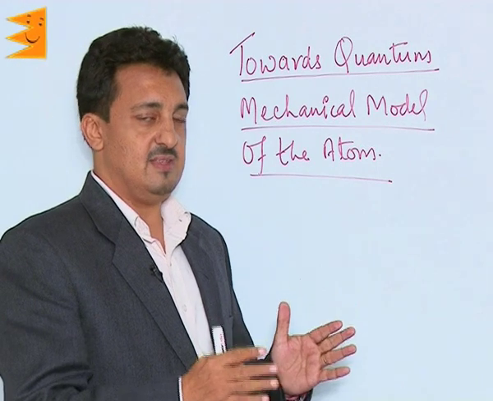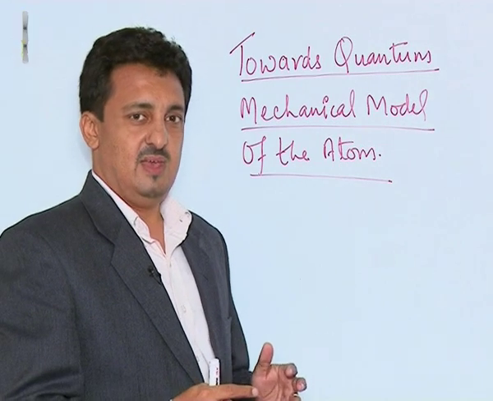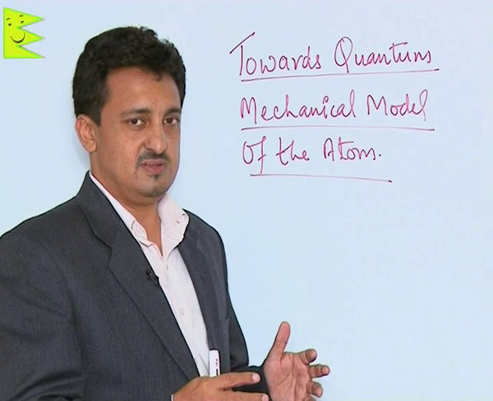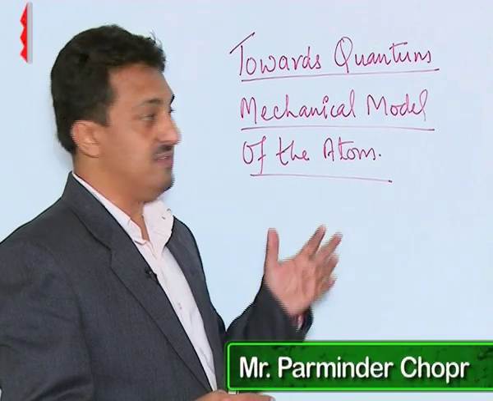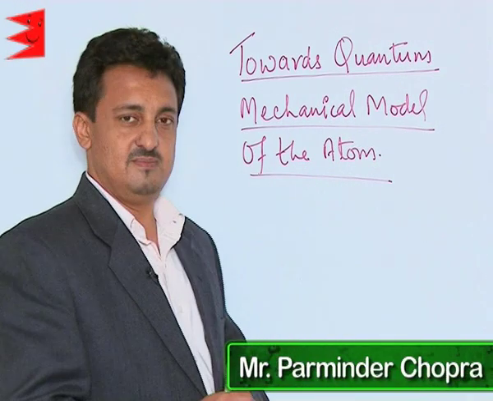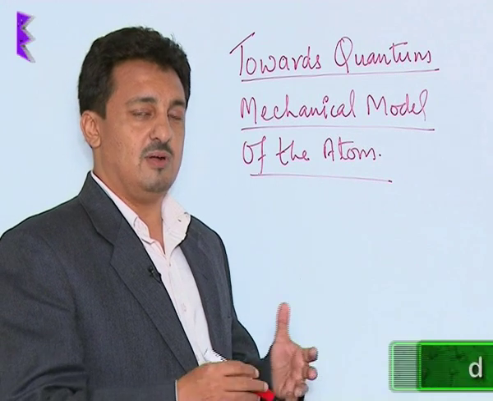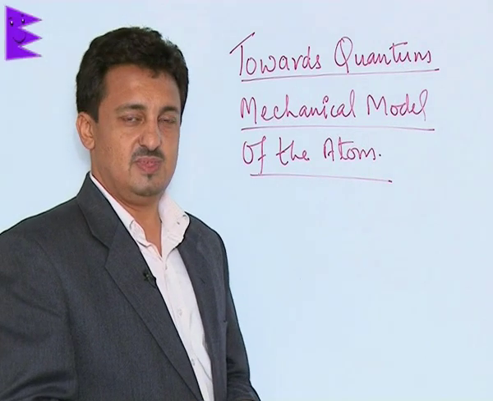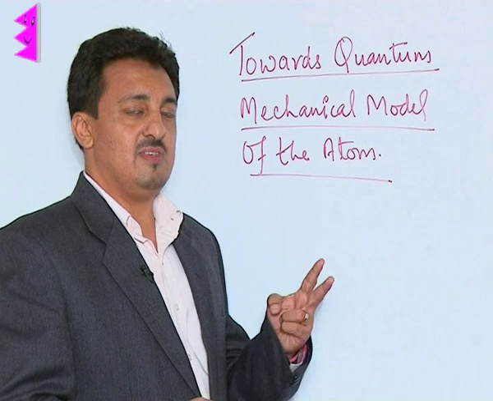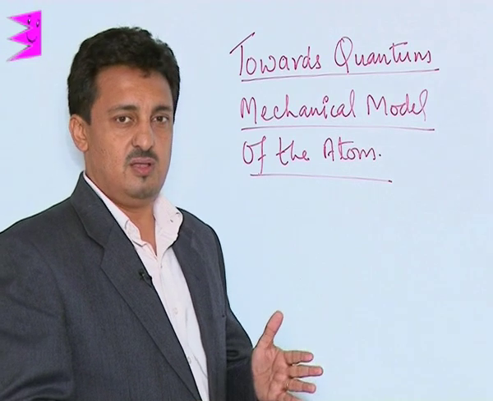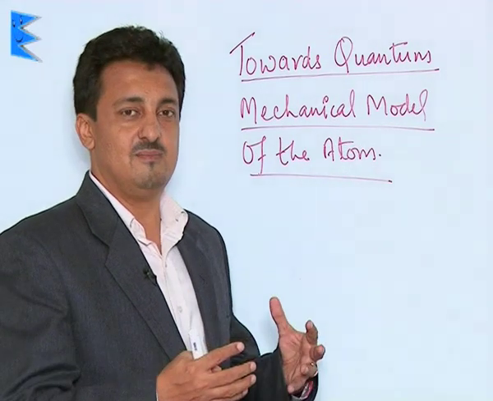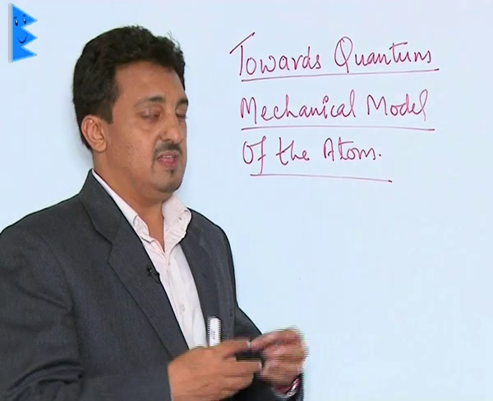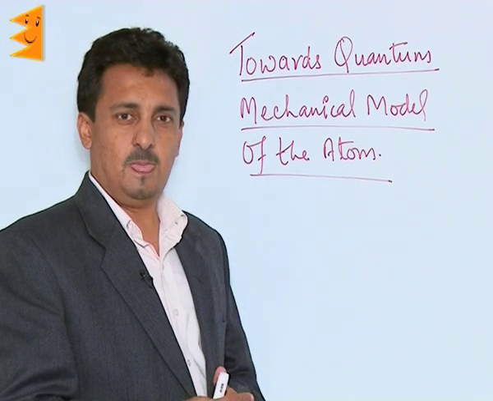After understanding Niels Bohr's model of the atom and its limitations, let us now move further towards the quantum mechanical model of the atom, which is also called the modern concept of atomic structure. Two major events happened after the Bohr model which completely changed the way we were thinking about atomic structure.